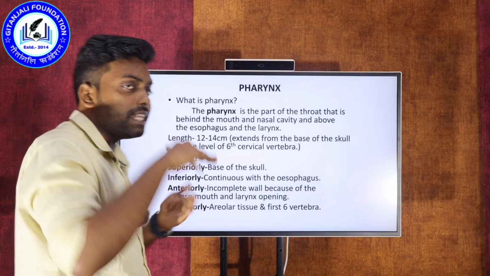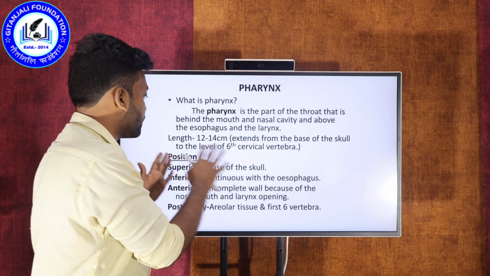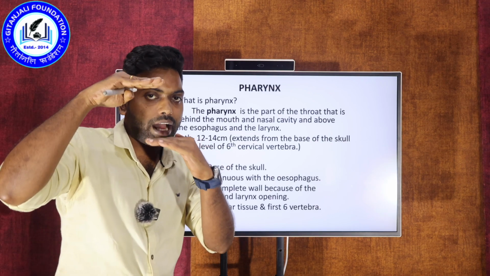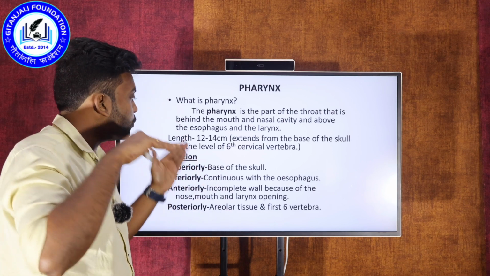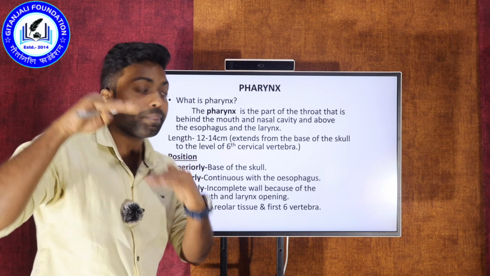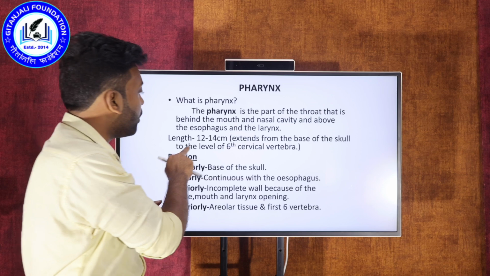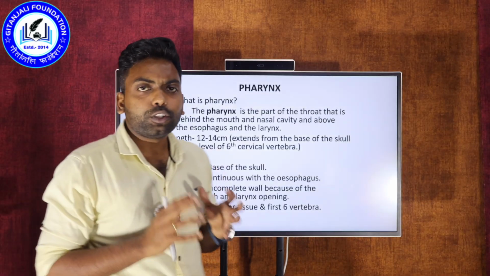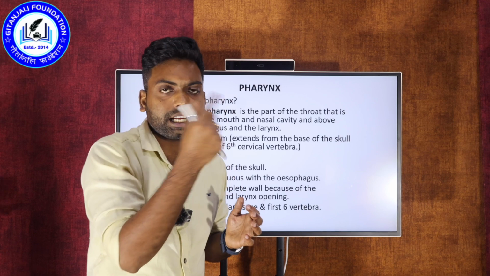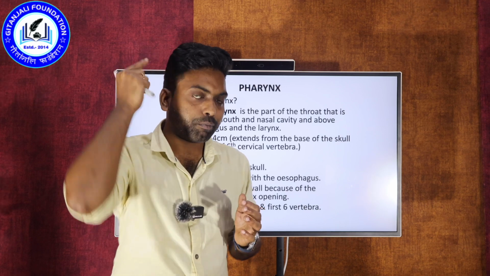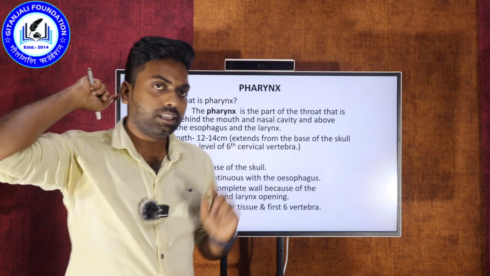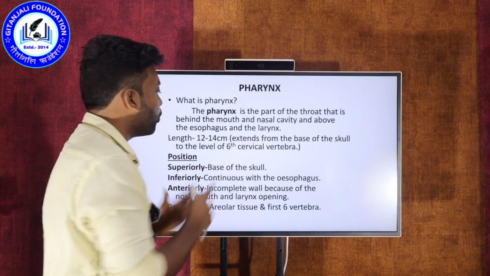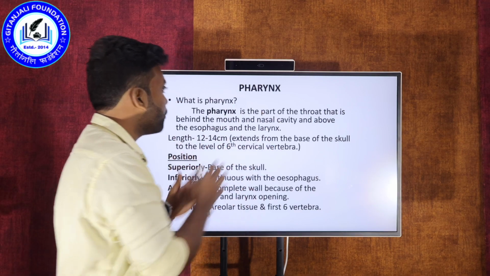And what is the exact position of this? The length of the pharynx in a human being is about 12 to 14 centimeters. It is located at the sixth cervical vertebra. As you know, the vertebra is the spinal column, and at the fifth to sixth vertebra is the exact position of the pharynx. So this is about the location of the pharynx.